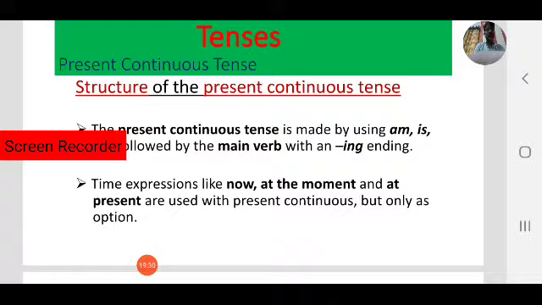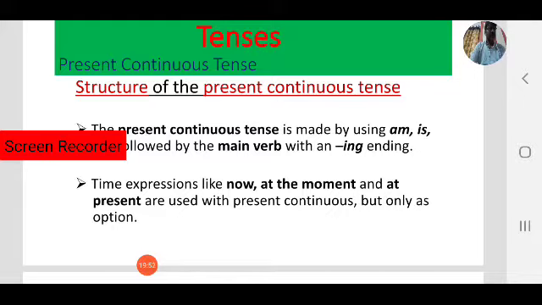And we use time expressions like now, at the moment, at present with the present continuous, but only as an option. For example, I am speaking now, you are listening now. So now is a time expression.